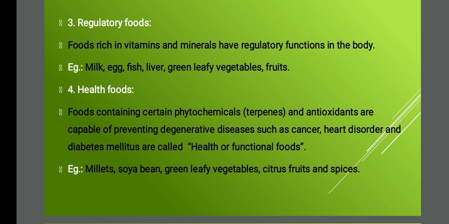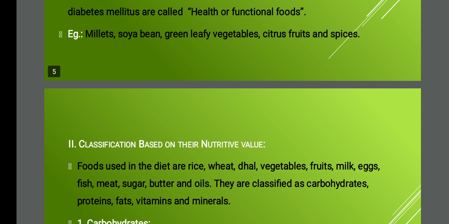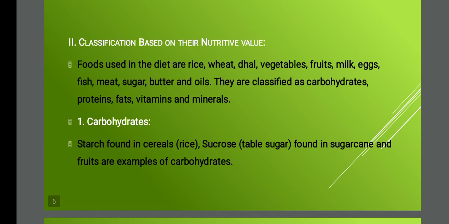Next one is classification based on nutrient value. Foods used in the diet are rich in what things? Wheat, dal, vegetables, fruits, milk, egg, fish, meat, sugar, butter and oil. All these give a good nutrient value, okay, a high nutrient value. So based on this we are classifying. Different things are present there: carbohydrates, proteins, fats, vitamins and minerals. So these are the different ways of classification based on the nutrient value.